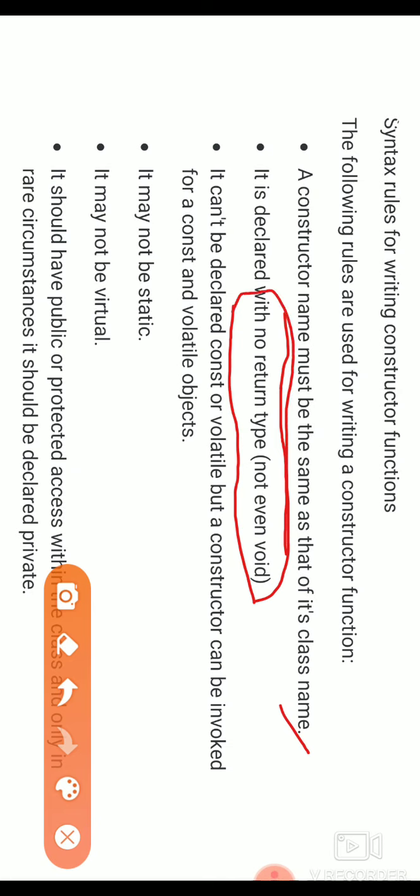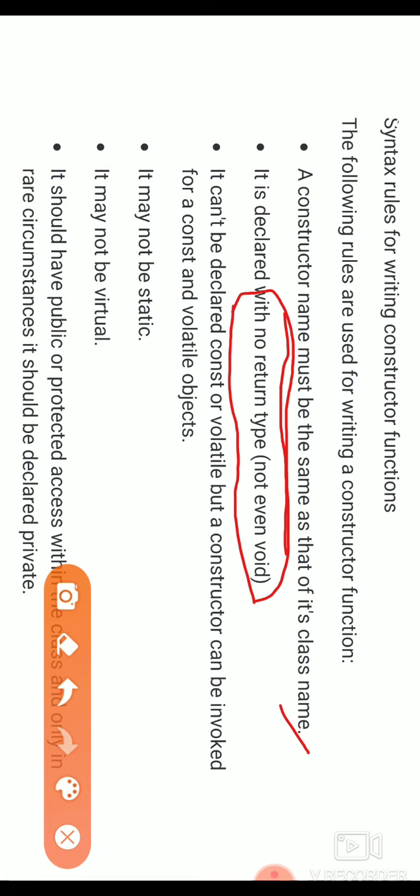In a general function, we use a void return type or int return type before the function name, but in the case of a constructor we will not use any type of return.